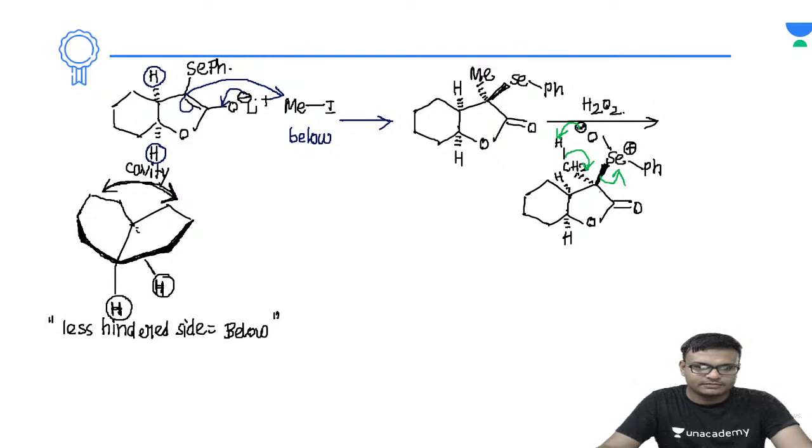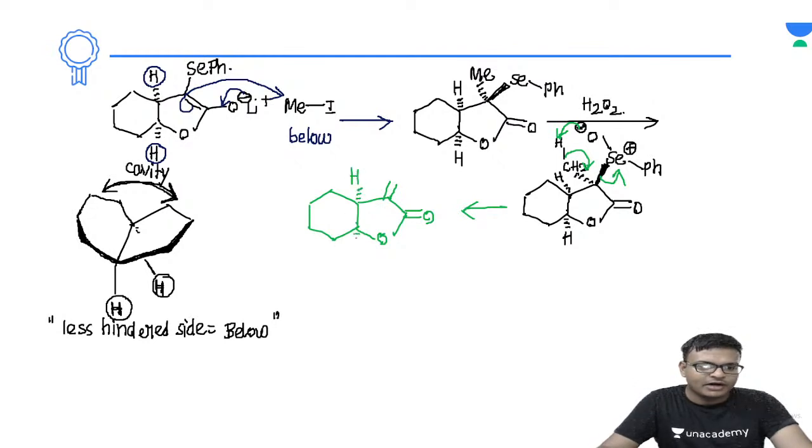Double bond will form. So finally the molecule that will be formed, a 6-membered ring will be there, and this will lead to the formation of the double bond, and here is the double bond.